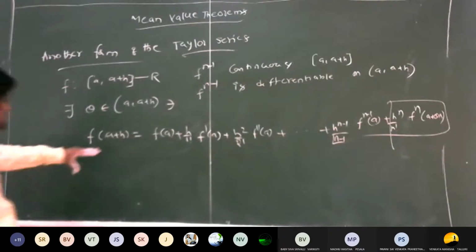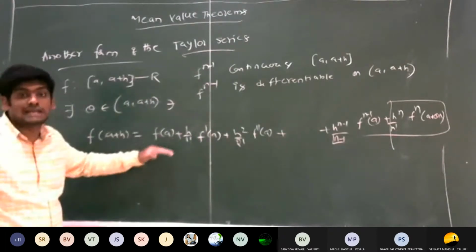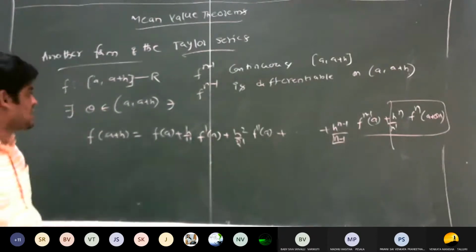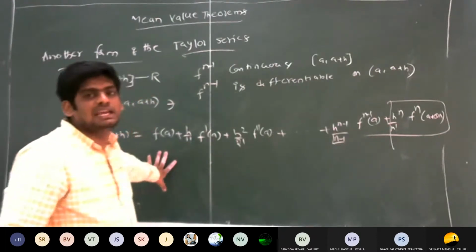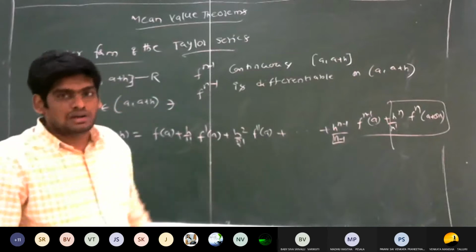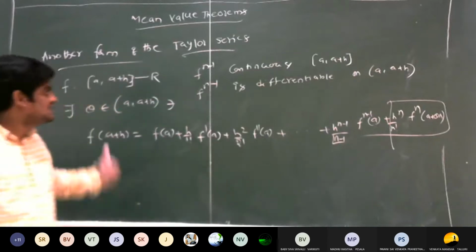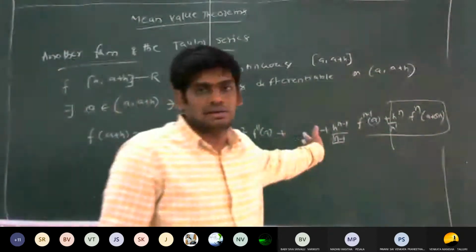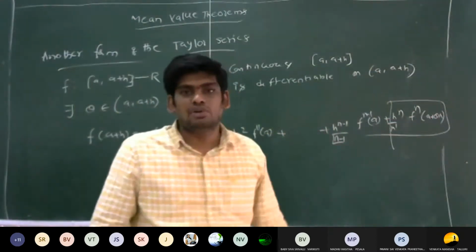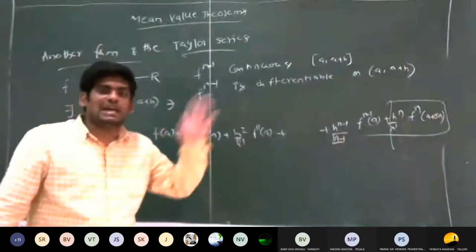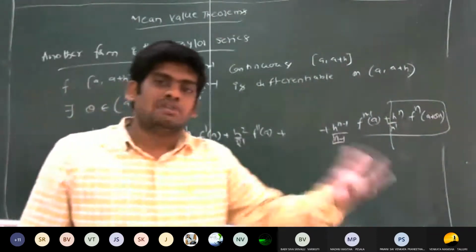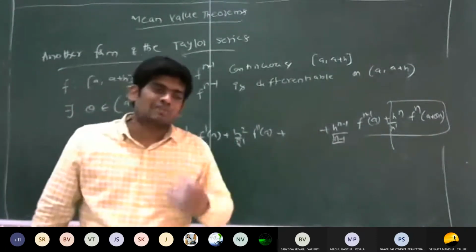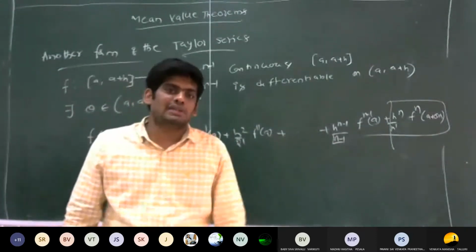So here f of a plus h. This is another form of the Taylor series. This Taylor series is used for calculating the Lagrange's form of remainder or Maclaurin's form of remainder. Generally we use the Taylor series that we discussed in the last 5 minutes for calculating the Taylor series or power series for the given function. But in the case of the calculation of the Lagrange's form of remainder or Maclaurin's form of remainder, we have